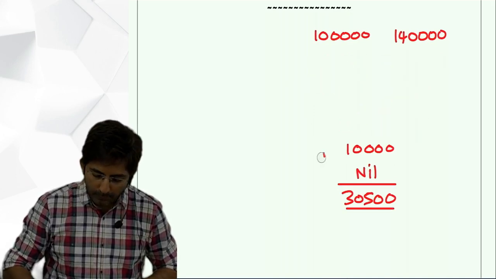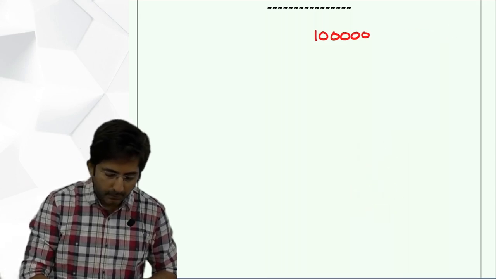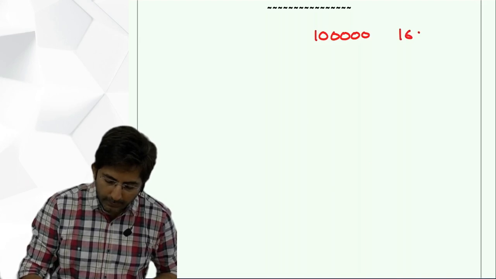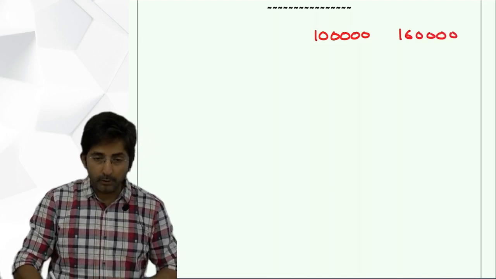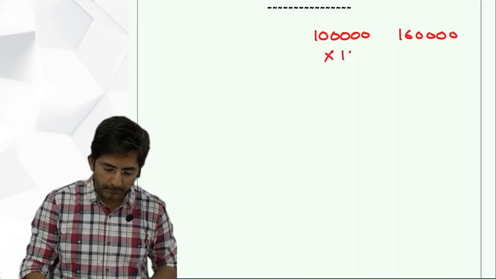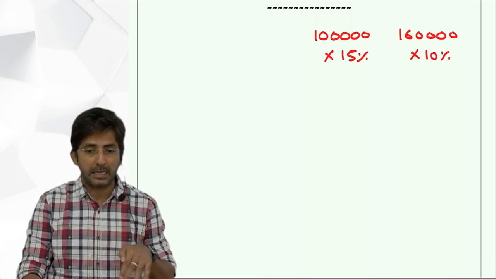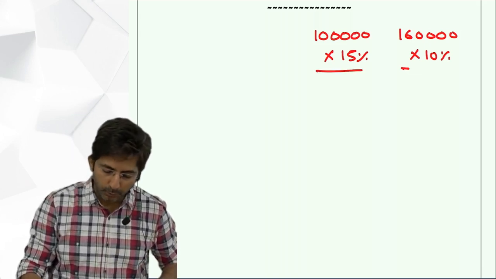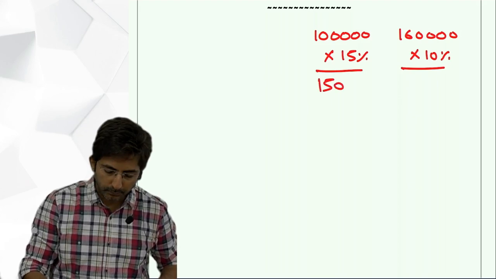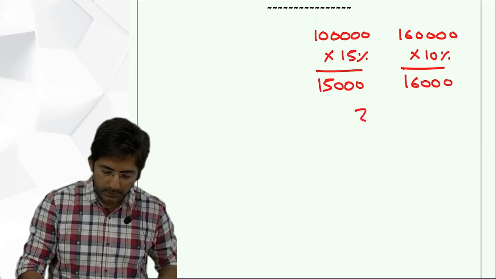Bada Bakam is how much? First column 1 lakh, second column 1 lakh 60, because in the second column there were two items, basic and bonus. And here I will take 15%. Here I will take 10%. The percent is from the highest population slab. So this comes to 15,000. This comes to 16,000. Total is 31,000.